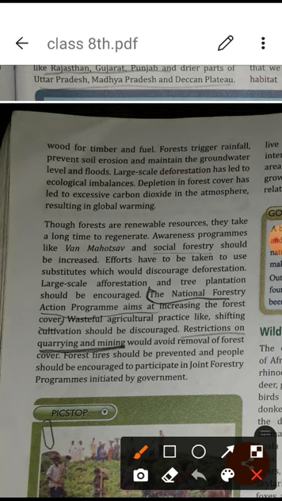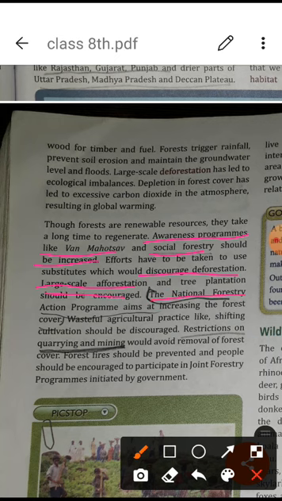That's why different kinds of awareness programs are held, like Van Mahotsav and social forestry, and these are increasing from the government side. Individually also, we are supposed to plant more and more trees. We should discourage deforestation and encourage large scale afforestation. Tree plantation should be increased.